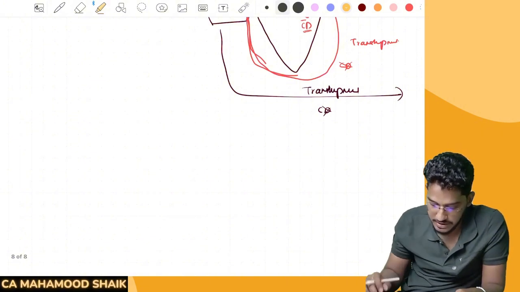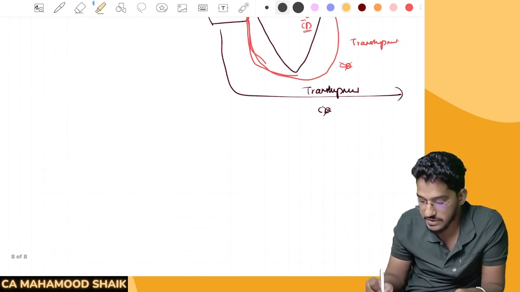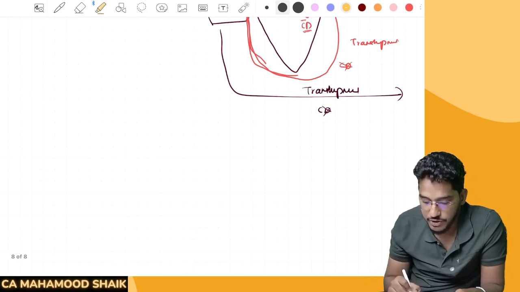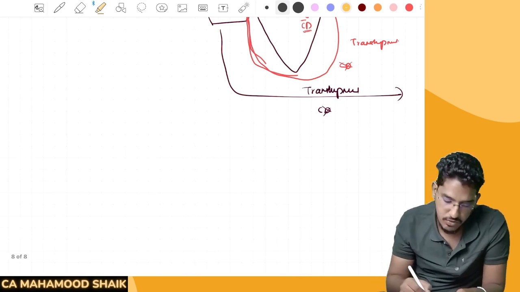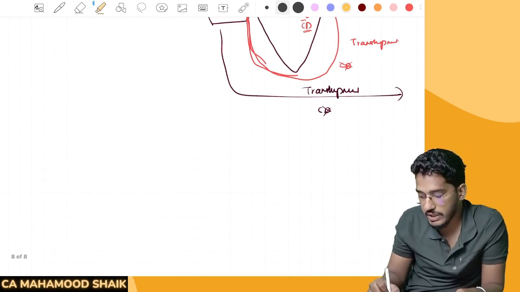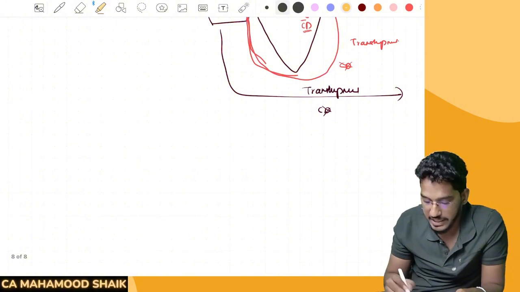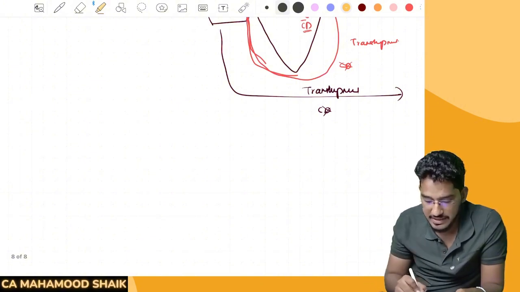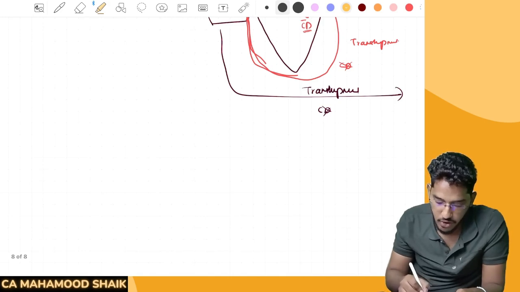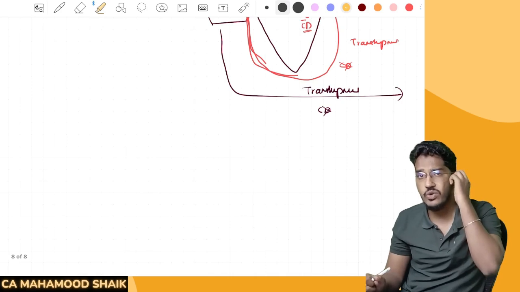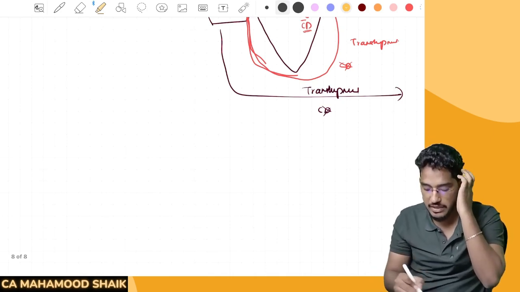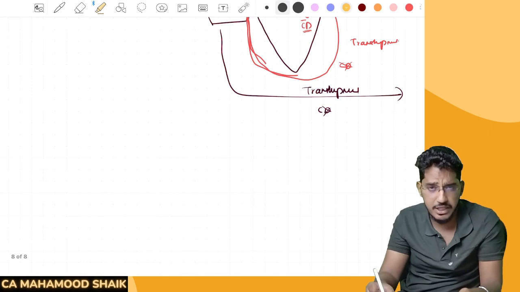Understood? So that is what section number 19 says. Duty on goods containing articles with different rates is determined based on the following. If articles are liable to duty on the basis of quantity, it will be charged on the basis of quantity. This is what I have told about specific duty. No confusion here. If articles are liable to duty on the basis of value, if it is ad valorem duty, if all the articles have the same rate, say for example, if you are importing 5 articles, all 5 articles have the same rate, every article is liable for customs duty at the rate of 10%, then there is no confusion, you will multiply that single rate with the value.